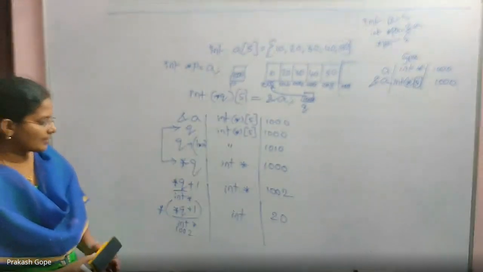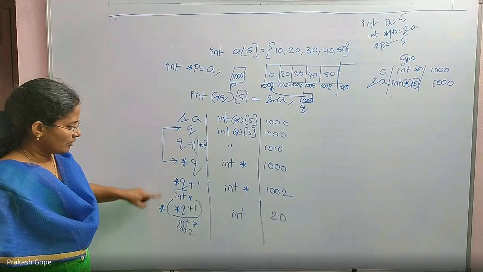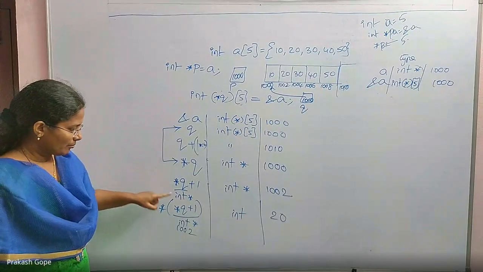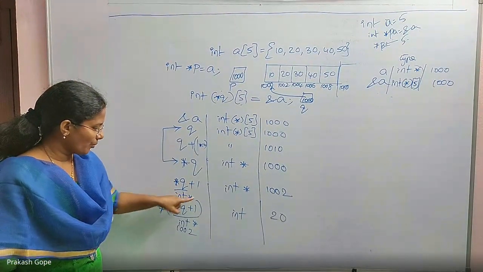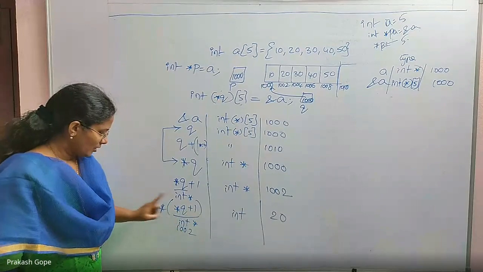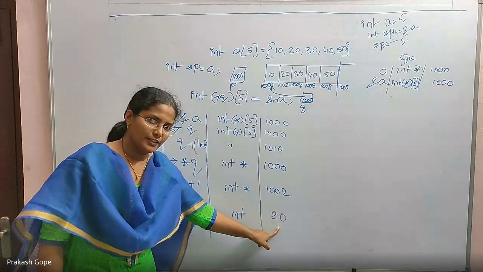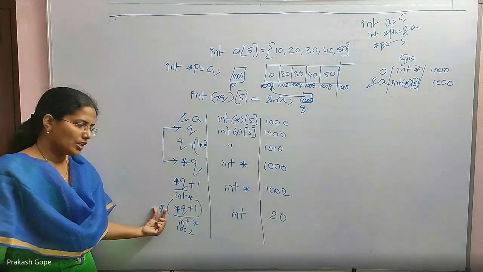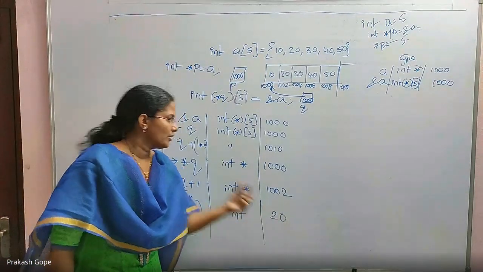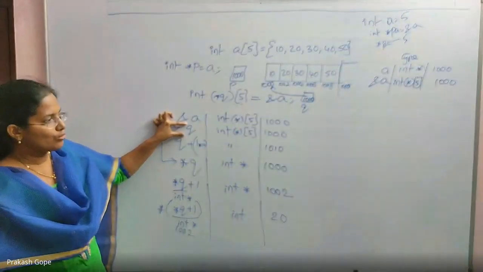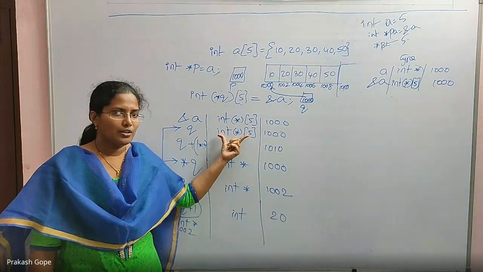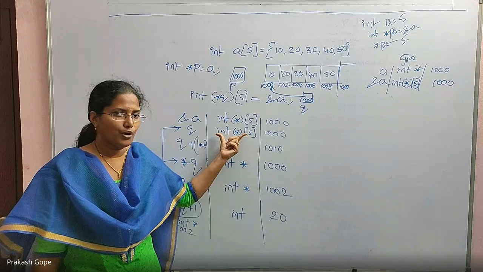Please understand the difference between these two and these two. Here, because this one is an integer pointer, dereferencing gave me its content. Till here it is 1002, that's why dereferencing gave me its content. But here, Q is not a simple pointer. It's not a pointer for a particular primitive data type.